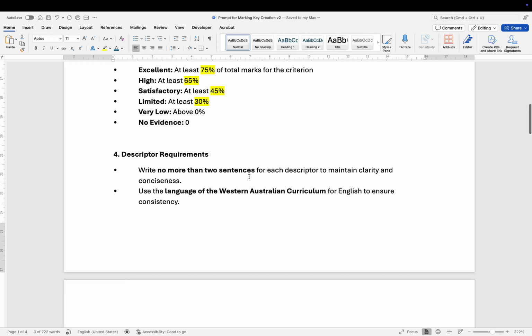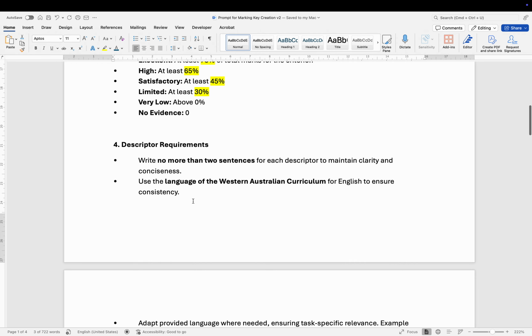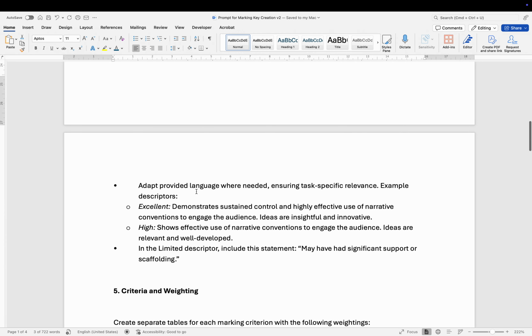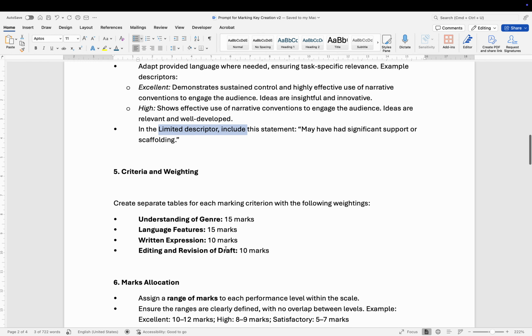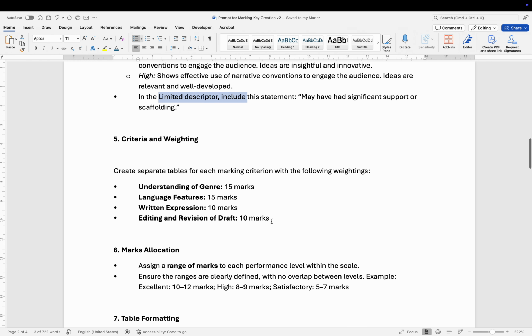I don't want any more than 2 sentences for each descriptor, and I want it to explicitly use the language of the WA curriculum. I've also added here that in the limited range, and this happens in English, there are students who do well, but because they got a massive amount of support, they haven't really reached the achievement standard independently or demonstrated those skills independently. So I put that into the descriptor. It's also some language that we do get from the School Curriculum and Standards Authority. This part here should be highlighted because this is the criteria for my marking key.